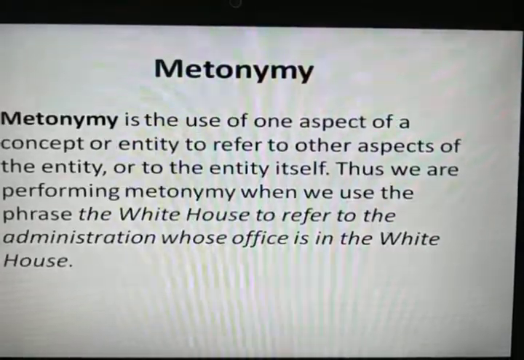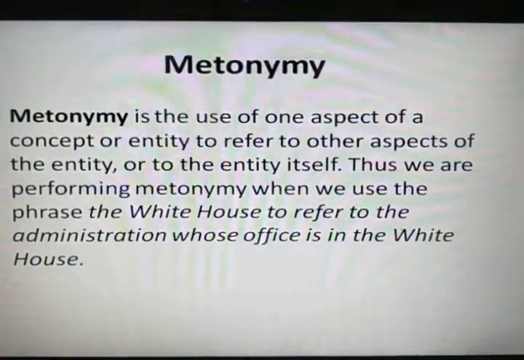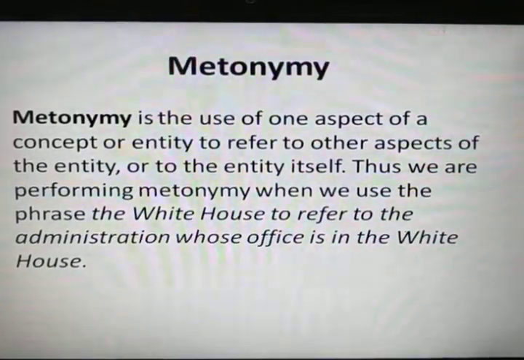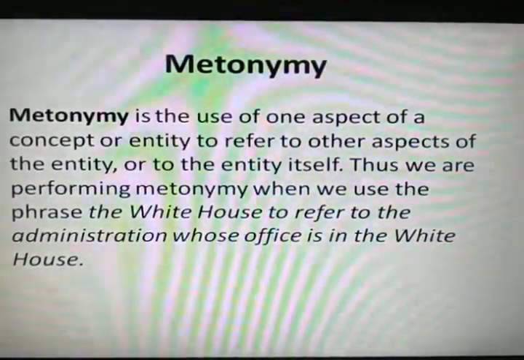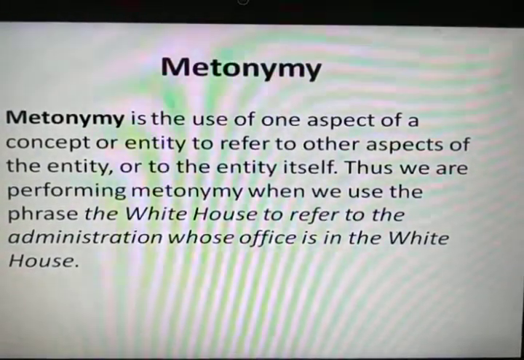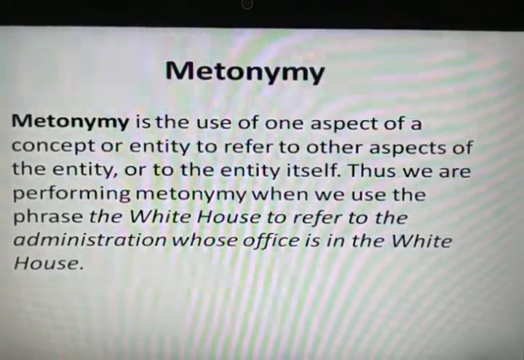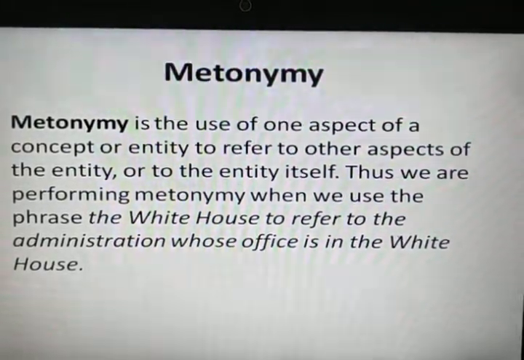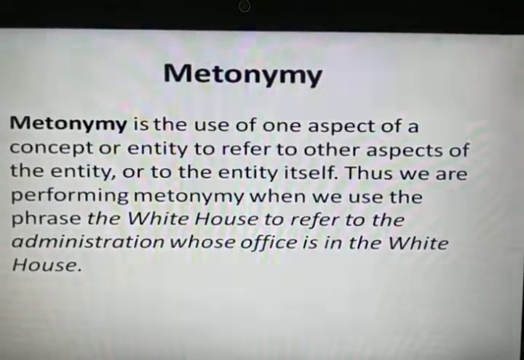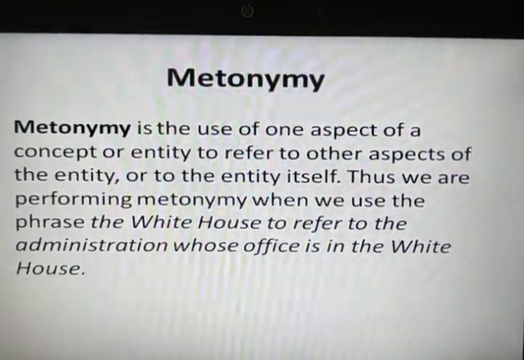Third is metonymy. What is metonymy? Metonymy is the use of one aspect of a concept or entity to refer to another aspect of the entity or the entity itself. Thus, we are performing metonymy when we use a phrase like White House to refer to the administration whose office is in the White House. For example,